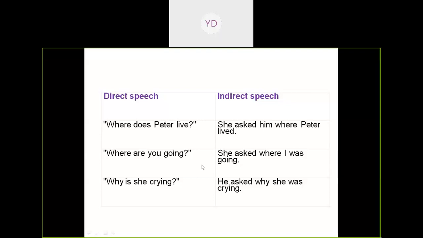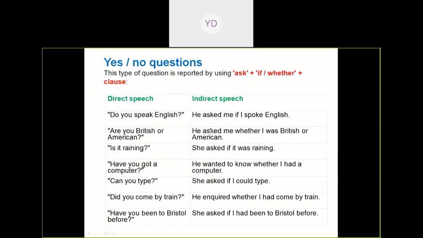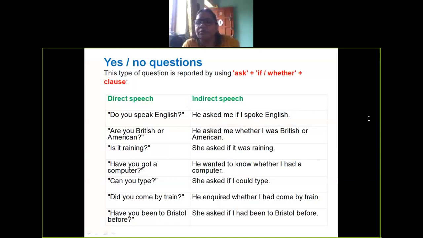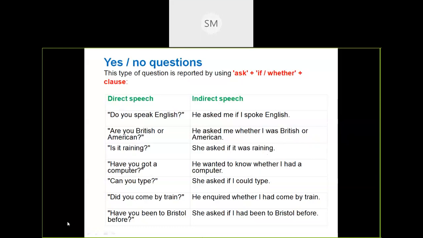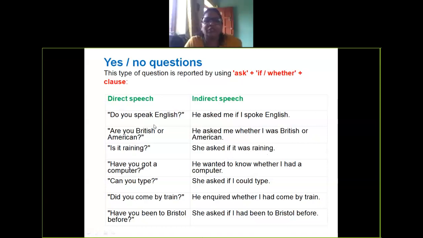Clear? There are a few more examples also. Yes, you switch off your mic. Yes, it's disturbing. Okay. Priyanka, are you going to read it? Indirect speech. Yes. Do you speak English? He asked me if I spoke English. Okay. Tell me the change. What changes took place?